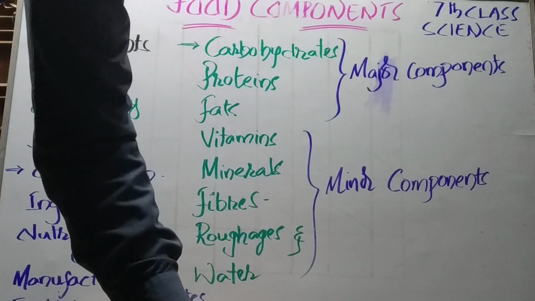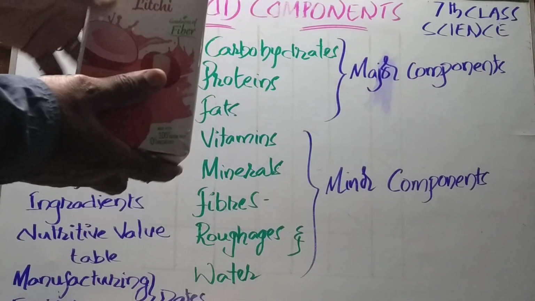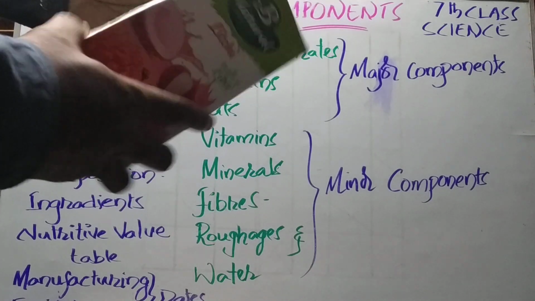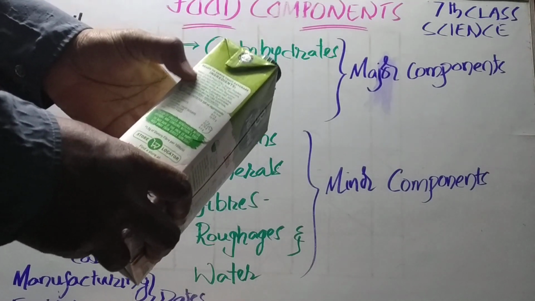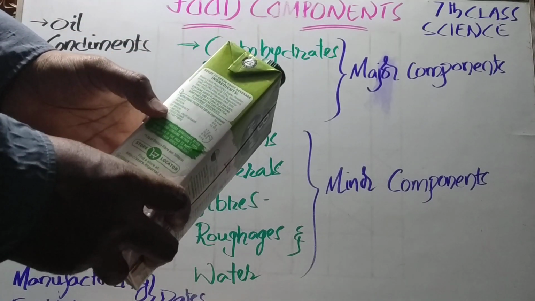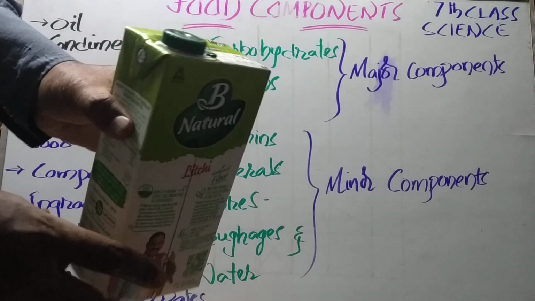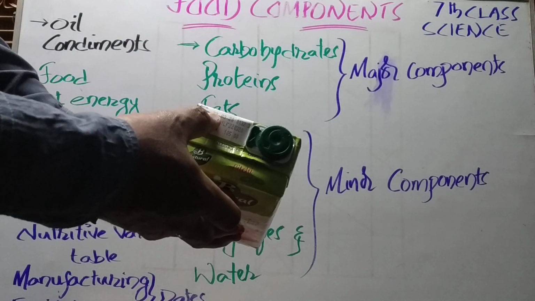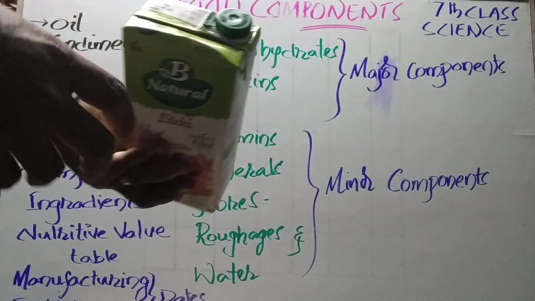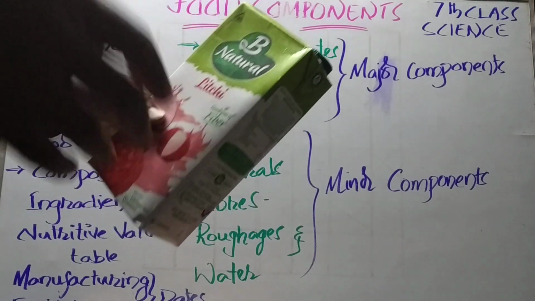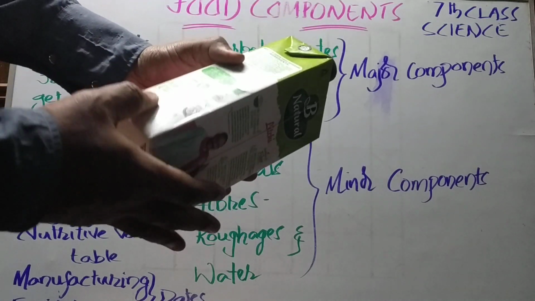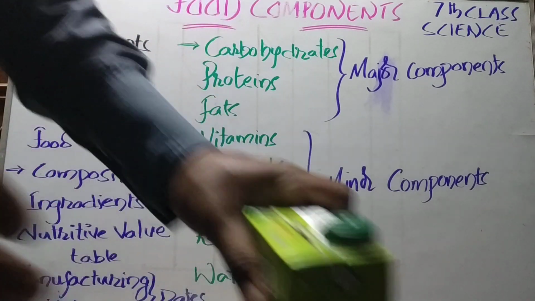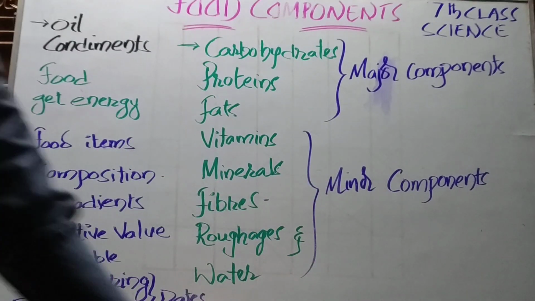Okay, and then here I'm going to show you one juice of the natural lychee flavor, and here also you can find the ingredients. The next, a nutritive value table, and here you can find 23/3/2020 manufacturing date. March it was prepared, and best before 6 months. Correct? So even we can use this without any doubt.